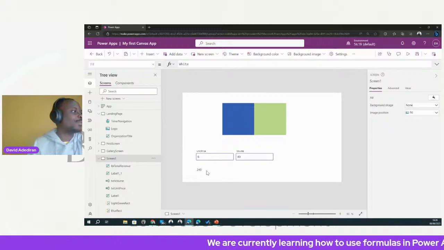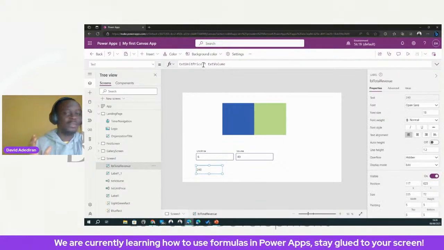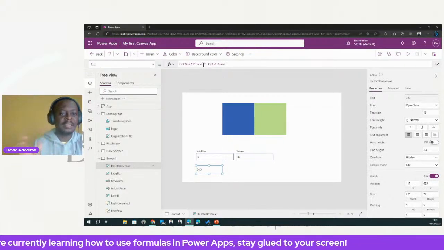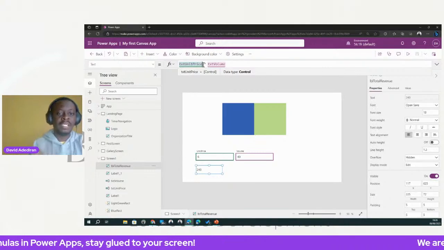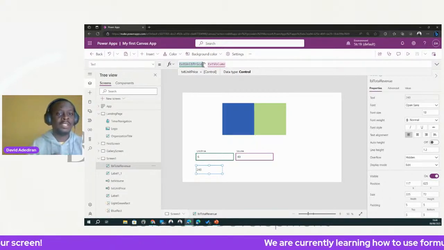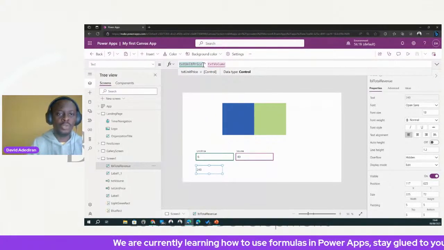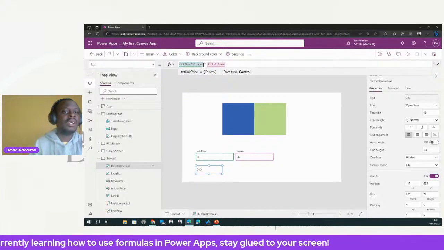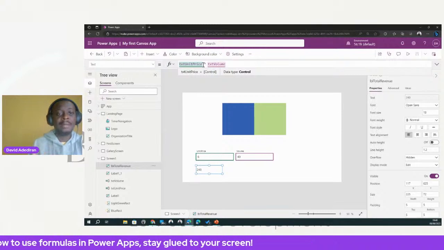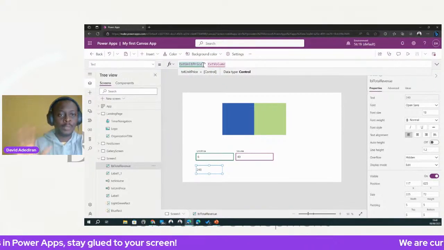So it actually works like this, right? Now, in certain situations, especially when you are dealing with data sources, it might come back to tell you that it's not seeing an actual value, it's seeing a control, and you can't use it in that situation, right? But because it's a very simple situation, Power Apps helps you here. But let's do it the proper way, right?